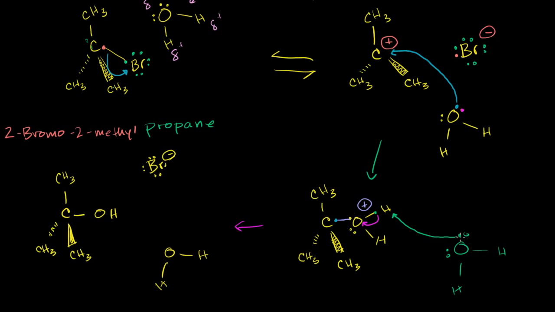So this oxygen right here gave this electron to this hydrogen. So now it will be bonded to that hydrogen. And if you wanted to draw all of the valence electrons on this oxygen right here, it would look like this. So you have these two, 1, 2. You have the one with that CH3 that's bonded with that carbon. Let me do that in a different color. So this one is the same thing as that valence electron. It has the one bonded with the hydrogen.